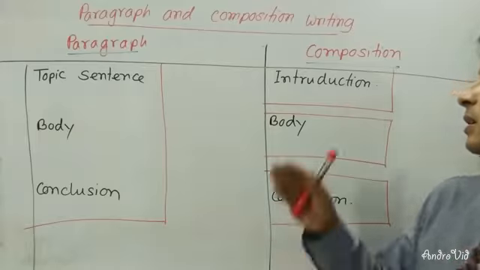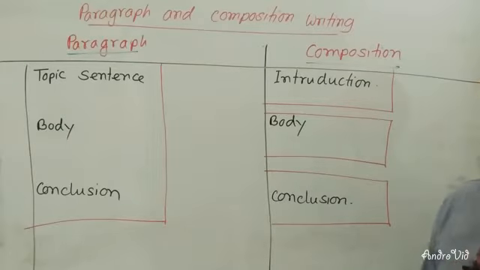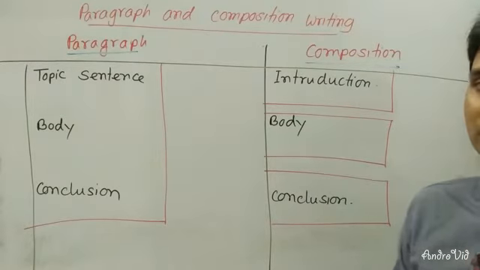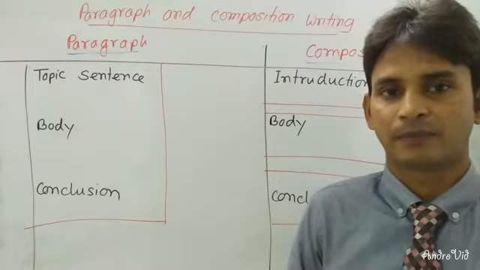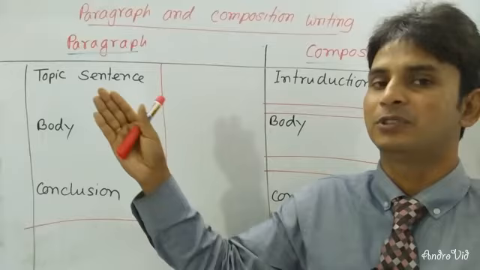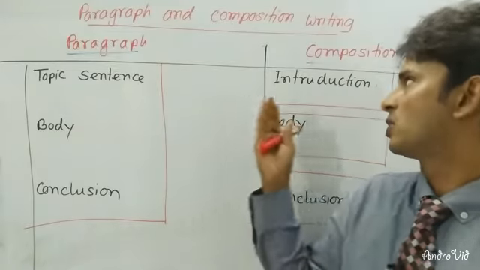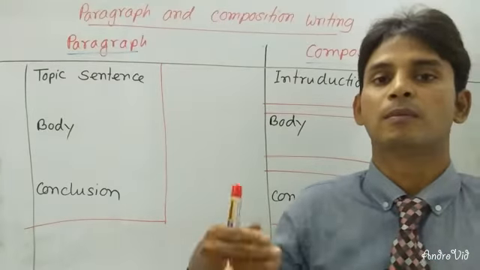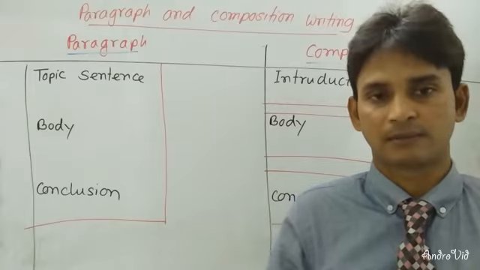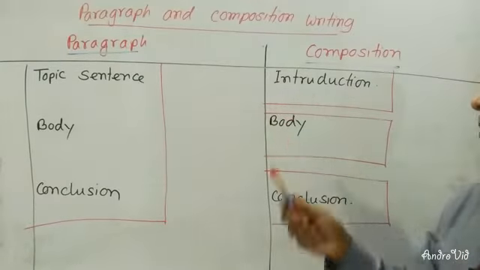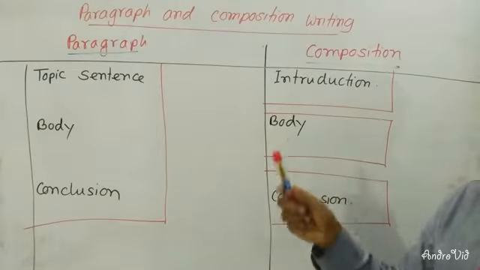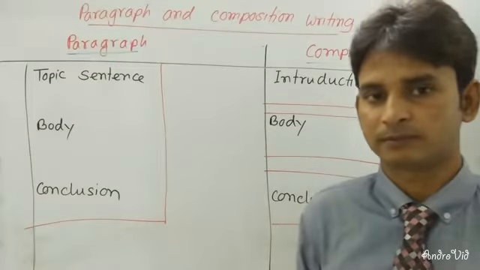Dear learners, in compositions, you will have to write introductions. It must have more ideas. In a paragraph, there is a single idea, and in a composition, there is more than 1 idea. Dear learners, you can see here that there are three parts: introduction and three paras, minimum three paras.